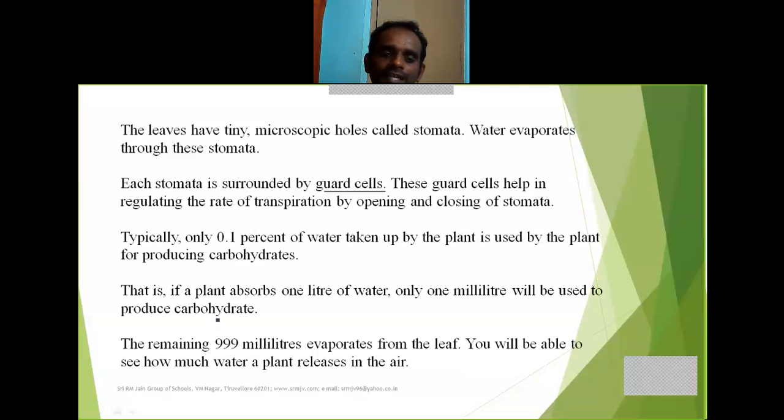See, 99.9% of water evaporates. Plant takes only 0.1% of water for photosynthesis. The rest of the water is transpired. It evaporates as water vapor from the leaves.